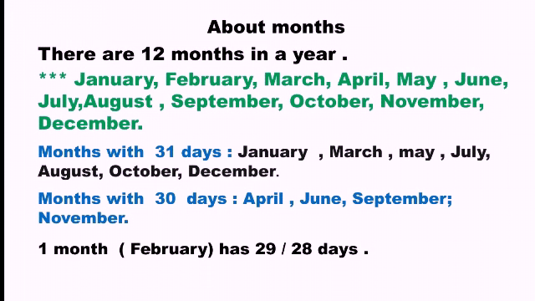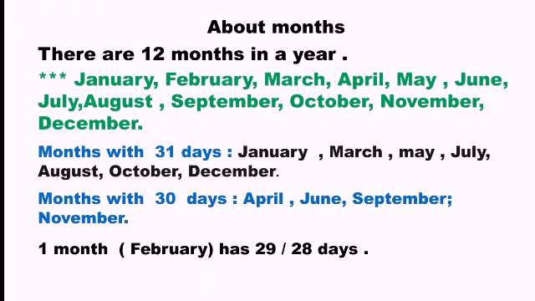Some months have 31 days, some months have 30 days, and one month sometimes has 28 days or 29 days. So let us learn the names of the months which have 31 days: January, March, May, July, August, October and December.